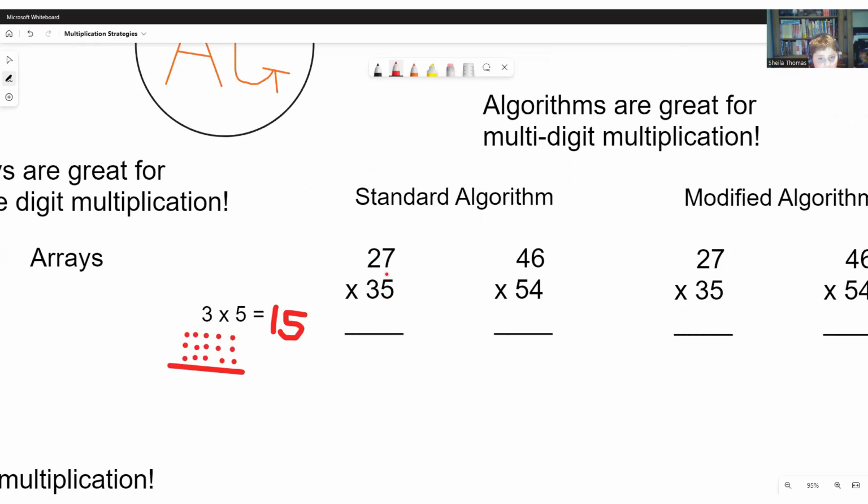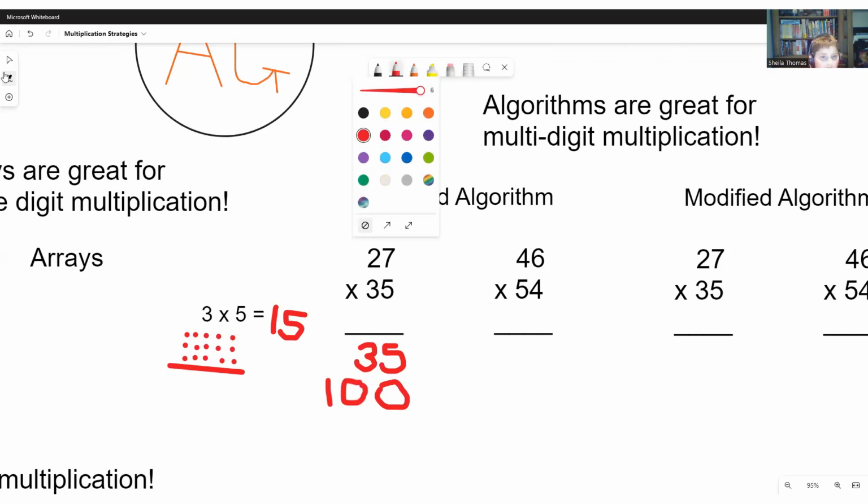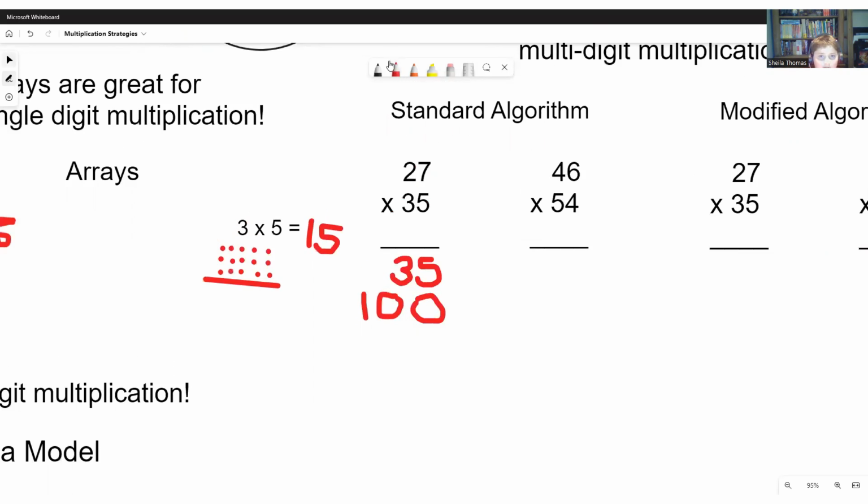So 5 times 7 is 35. So we write that down. Now we go 5 times 2, but the 2 isn't a 2, it is a 20. So we need to draw a 0 there. So now 5 times 20 is 100, so we draw in 100 there. And then, so now we cross out our 5 because we are done with it.